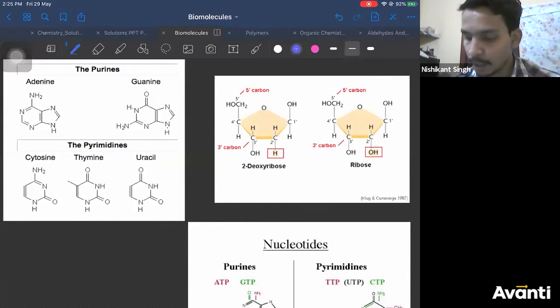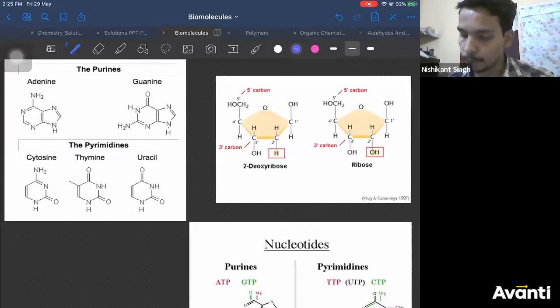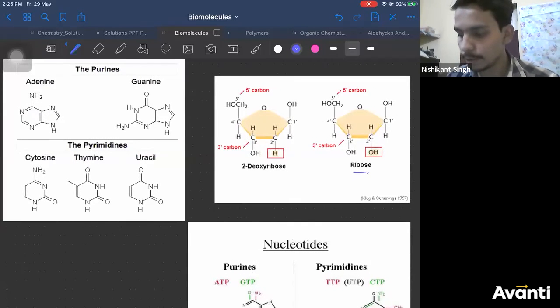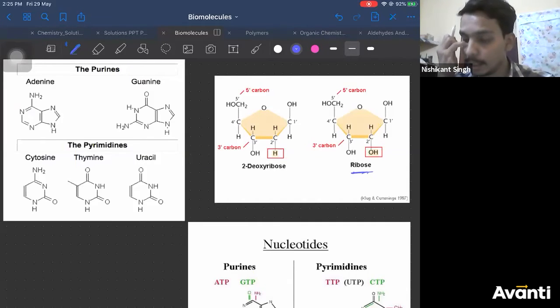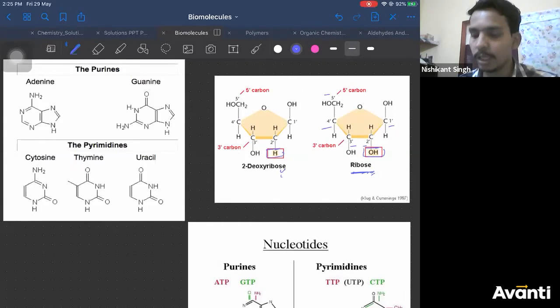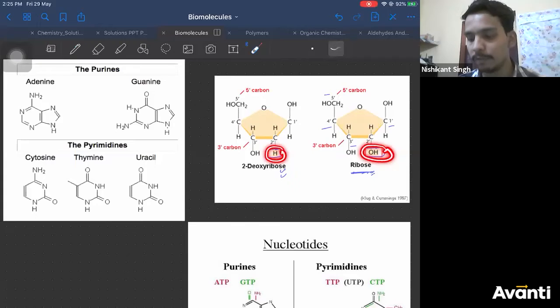So please pay attention. What is the pentose sugar we are going to use? We are going to use ribose sugar. What is ribose? It is a 5-membered sugar present in a furan ring. See carefully, this is the first carbon, second carbon, third carbon, fourth carbon, fifth carbon. Now this is a ribose sugar. If at the second position you remove this oxygen group, you get only hydrogen. Then it is called deoxyribose. That is called 2-deoxyribose. You have removed the oxygen.